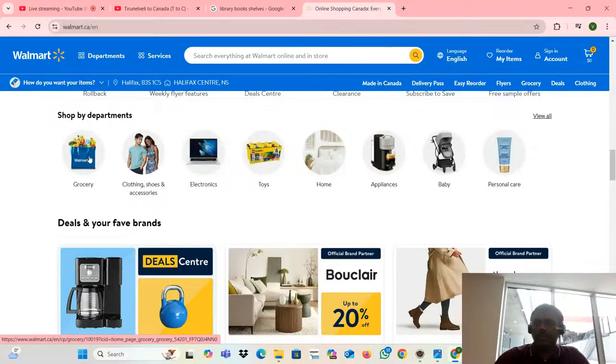Suppose you say, boss, I want to buy one kilo of tomato. What will you do? You will go to the grocery section. Easy. And if you say, boss, I want to buy one laptop, you will go to the electronics section. Why? Easy to handle, an efficient way of handling. You know that this is a kind of section, right?